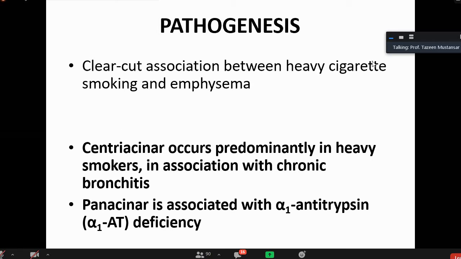Centriacinar emphysema occurs predominantly in heavy smokers in association with chronic bronchitis, and panacinar is associated with alpha-1 antitrypsin deficiency.